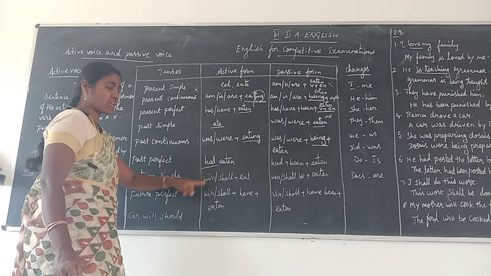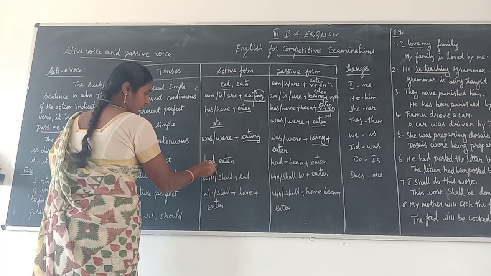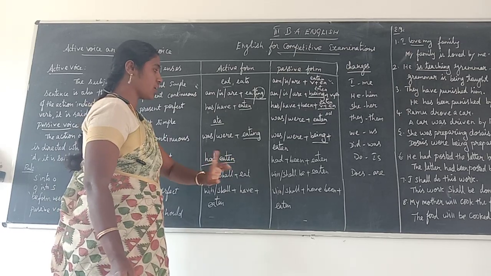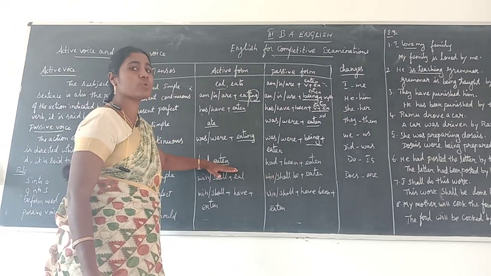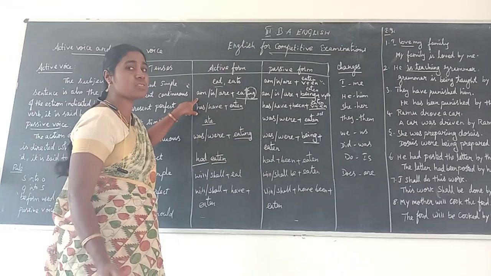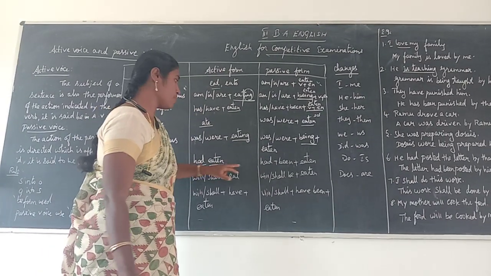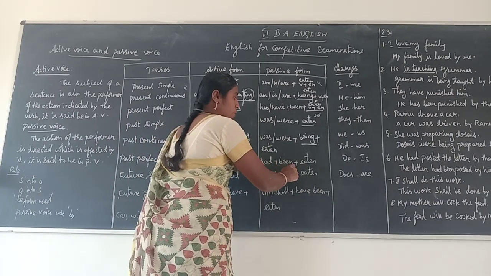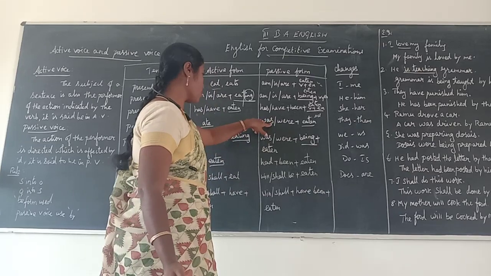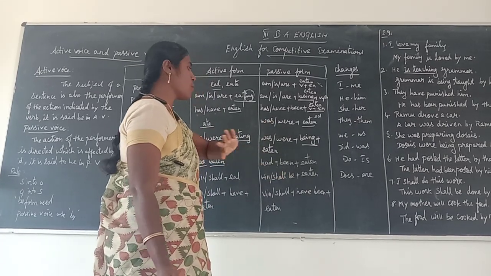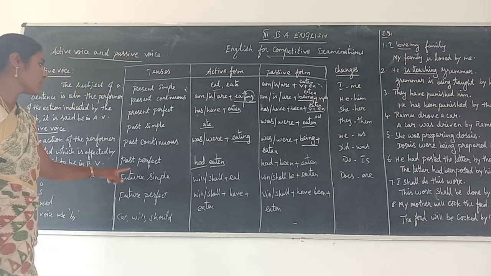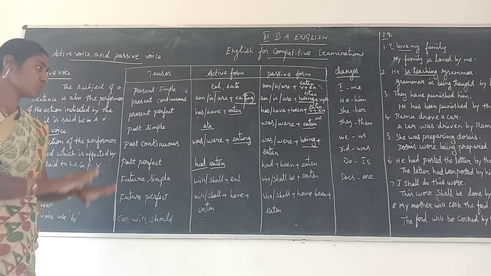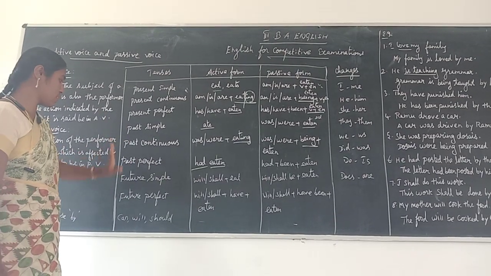But here, in past perfect tense, you have only one form of verb: had plus the main verb in en form or ed form. Past tense uses only the ed verb, but in present tense you don't have the ed verb at all. And then when we change into passive voice, it is had plus been plus the en form, the same format as present perfect, and then past perfect tense also. Here also, past perfect continuous tense doesn't have a passive voice, so you remove that in the table column.